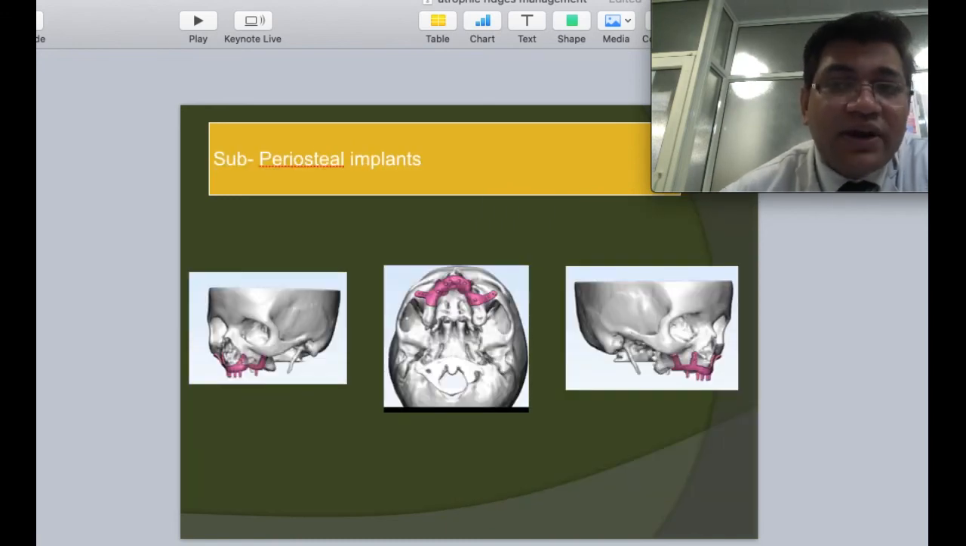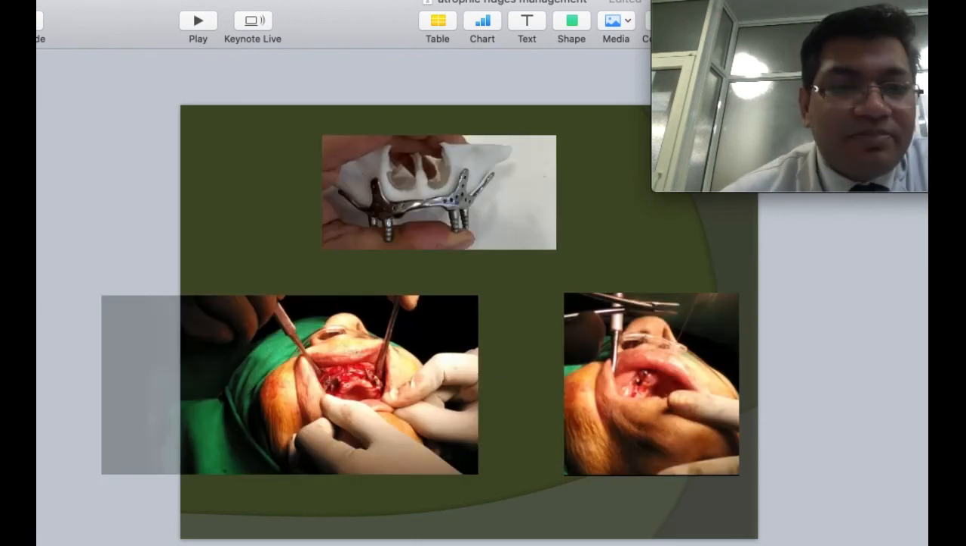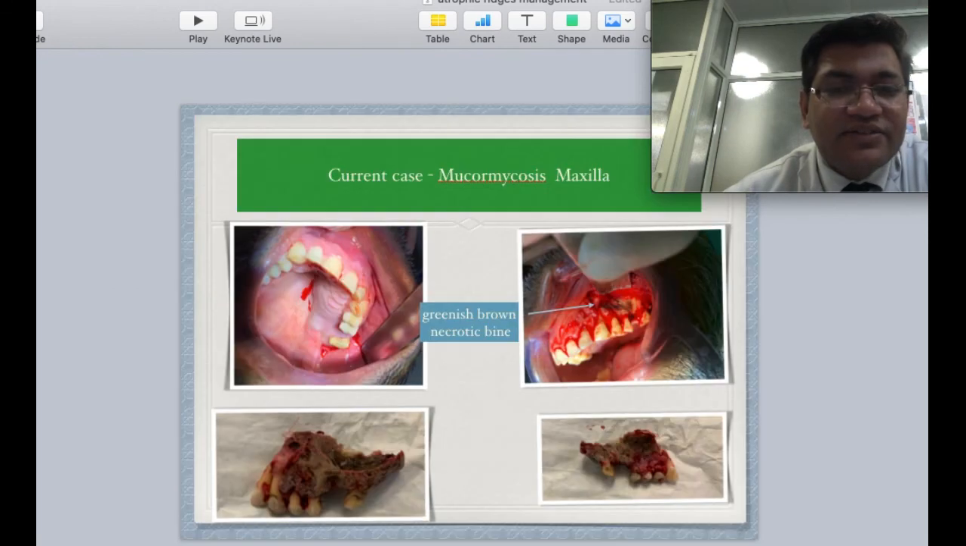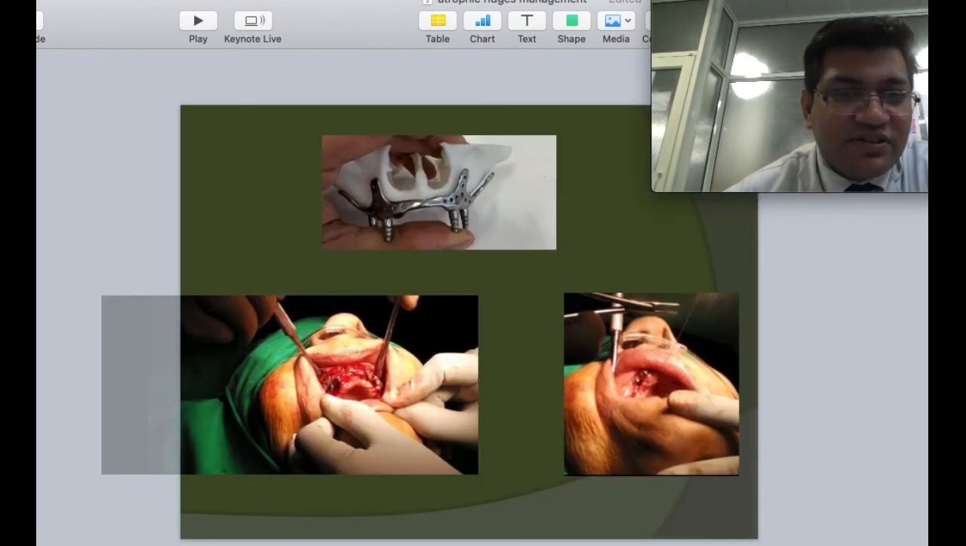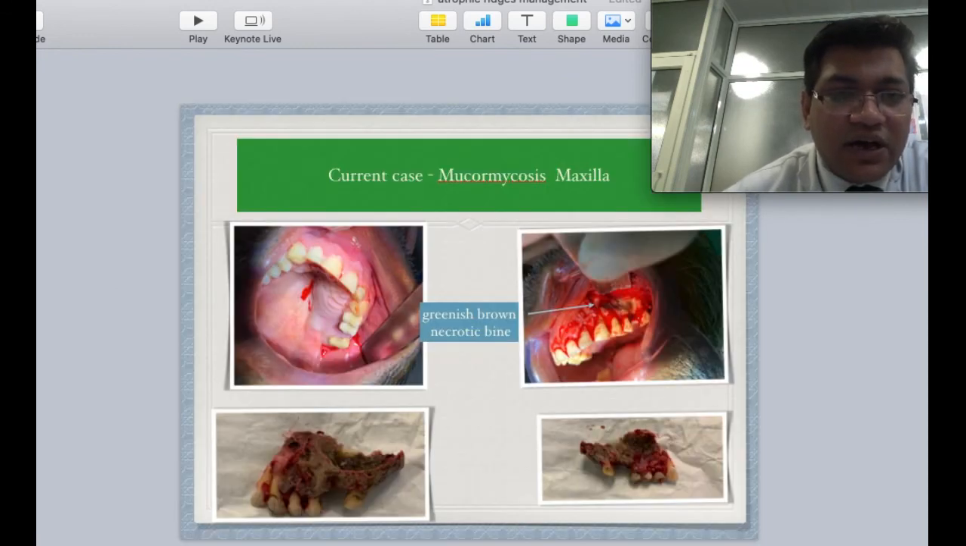The other alternatives to all these procedures are the custom made subperiosteal implants that could be employed where we have significantly resorbed ridges. So, away from those reports of doing a Le Fort 1 osteotomy or extensive sinus lifts, we can go ahead with custom made subperiosteal implants and give these beautiful prostheses. This is one of my cases where I have used a custom made subperiosteal implant. This is the case which I am currently working on.